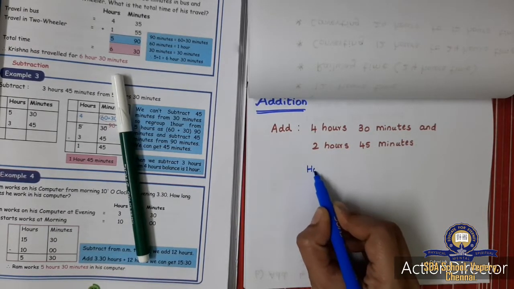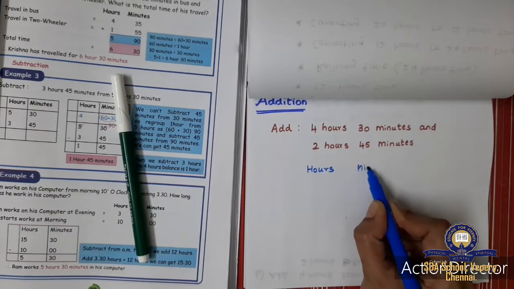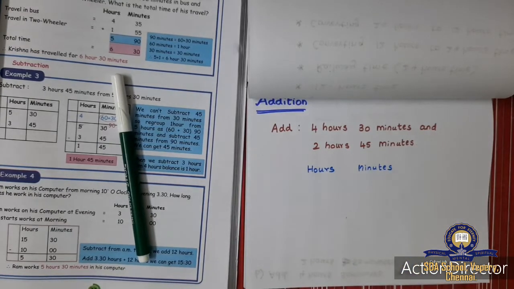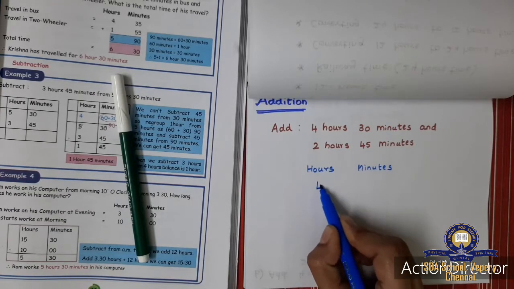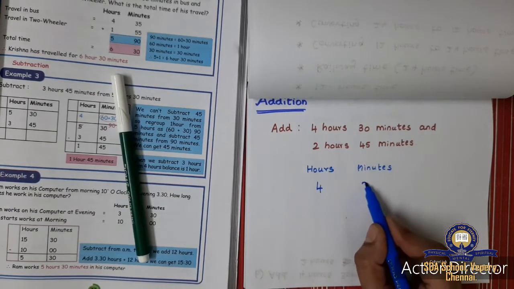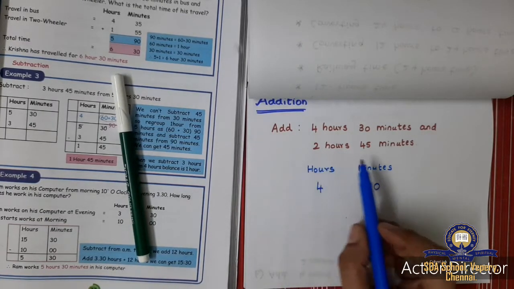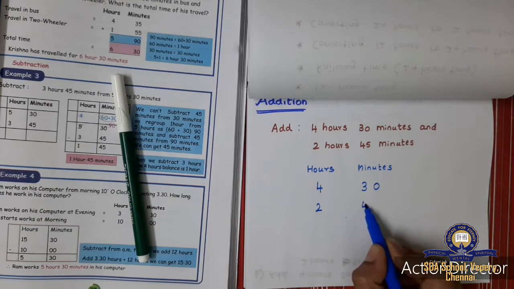Hours, minutes. Now I am going to write the numbers. First number is 4 hours 30 minutes. The next number is 2 hours 45 minutes.